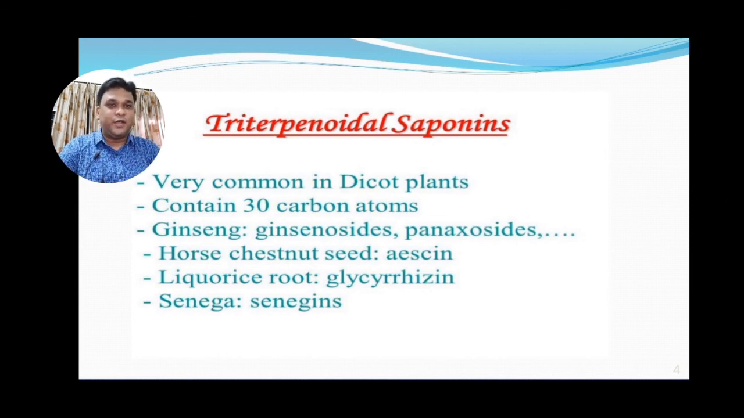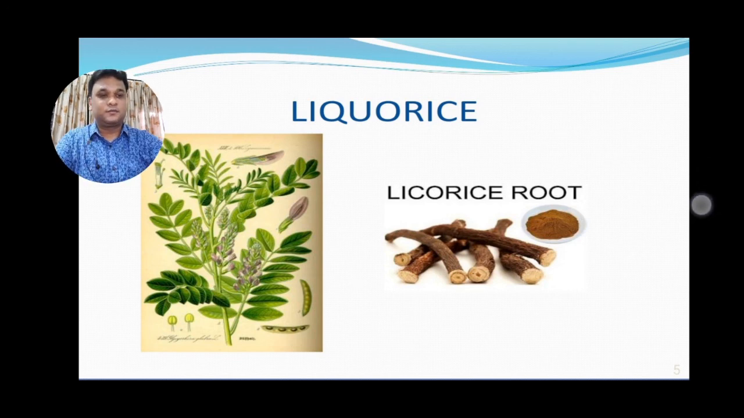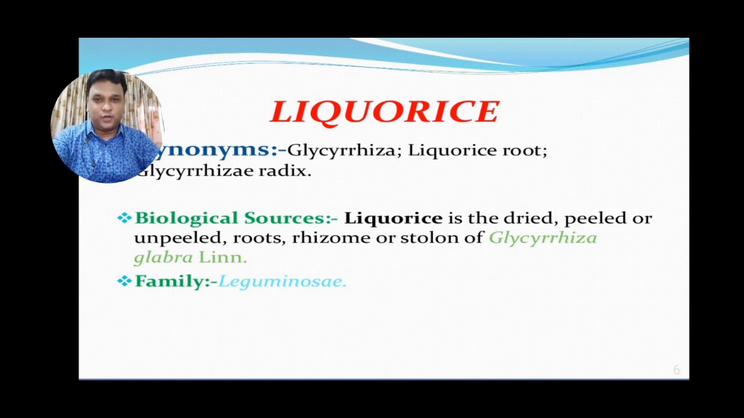Moving to the next slide, we will study the morphology and different pharmacognostic features of Liquorice roots. Here is the plant of Liquorice, and here are the dried powder and the dried Liquorice rhizomes and roots. The synonyms of Glycyrrhiza are Liquorice root and Glycyrrhiza radix. Its biological source is the dried, peeled or unpeeled roots and rhizomes or stolons of Glycyrrhiza glabra Linn. It belongs to the family Leguminosae.